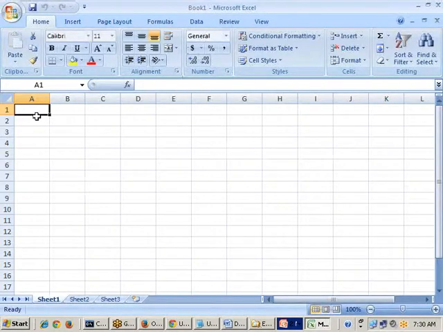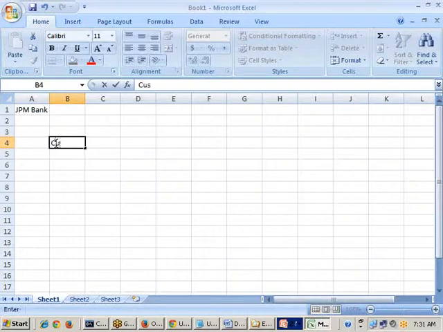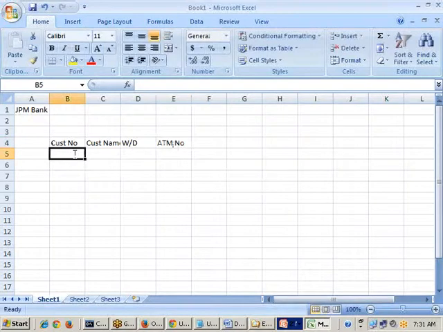I am taking one client. That client is called JP Morgan Bank. This is one of the famous banks in the USA. JP Morgan Bank gets a lot of transactions daily. How they may be storing the transactions is, let us say I have here customer number, customer name, how much is withdrawn, and the ATM number. Like this, n number of columns are available. As of now let me go with these.